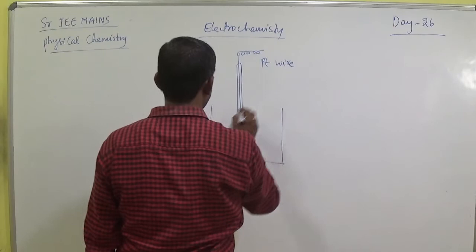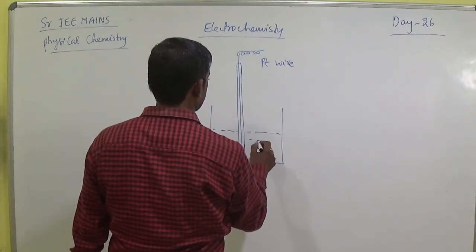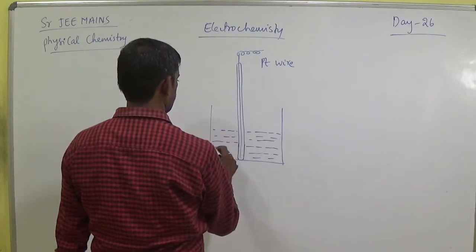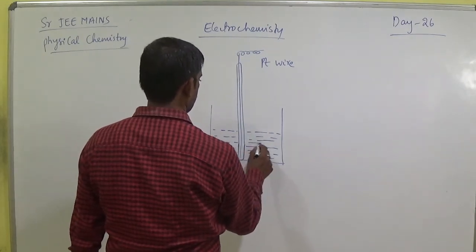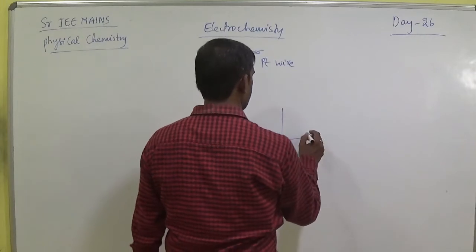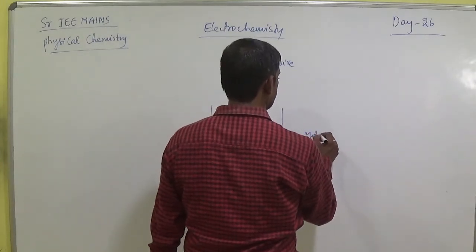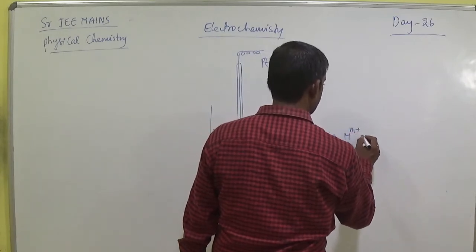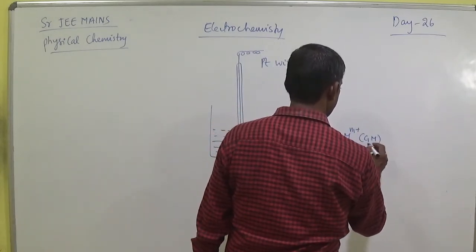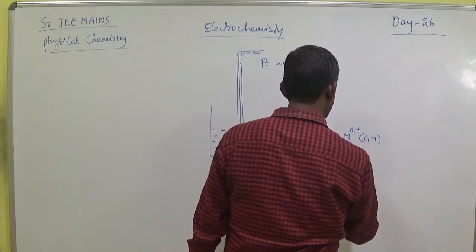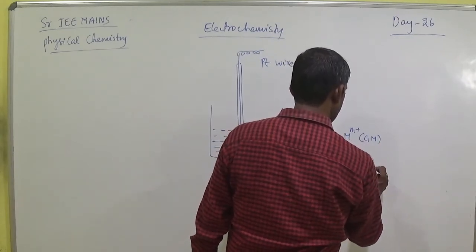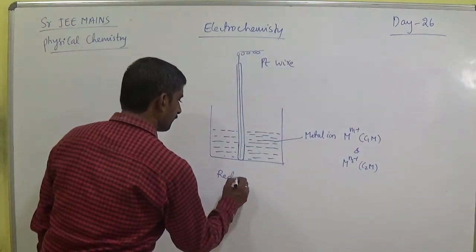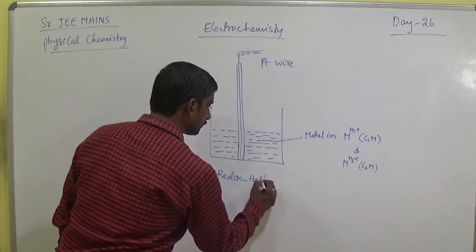Next one is the structure: a platinum wire, here metal ions, that means M^(n1+) C1 M and M^(n2+) C2 M. Okay, that is a redox half cell.